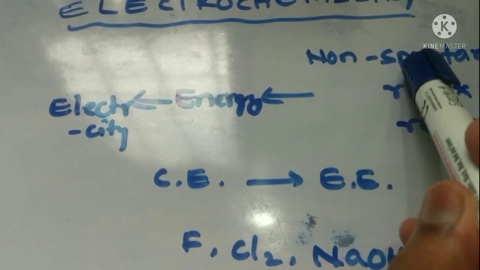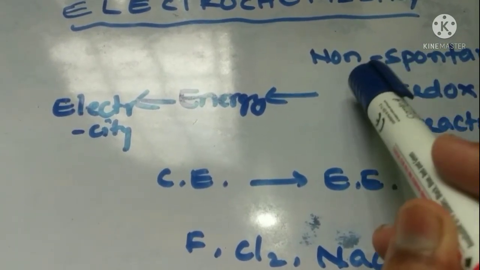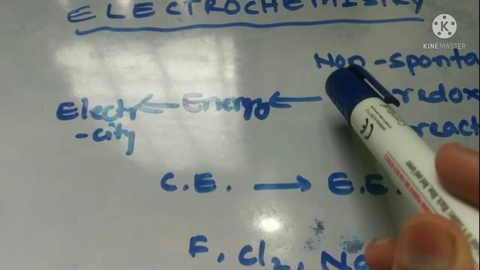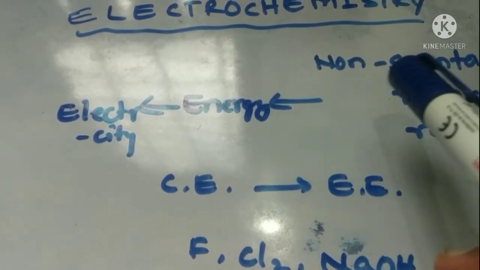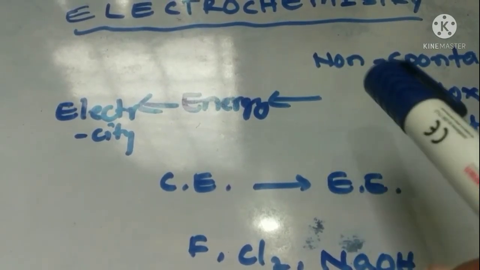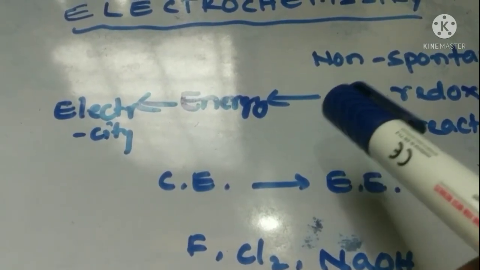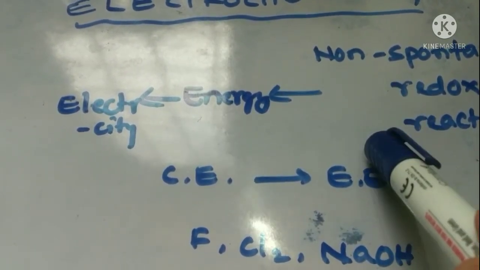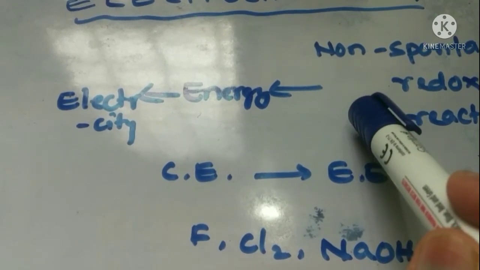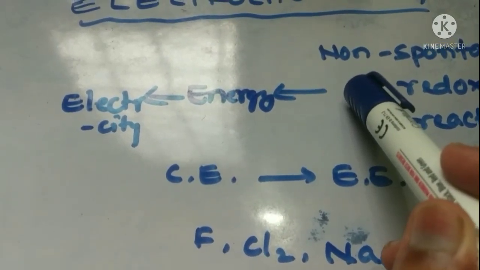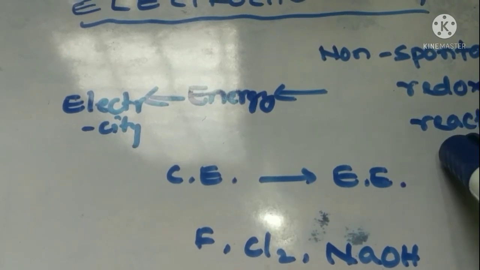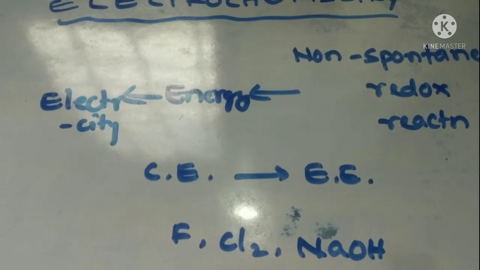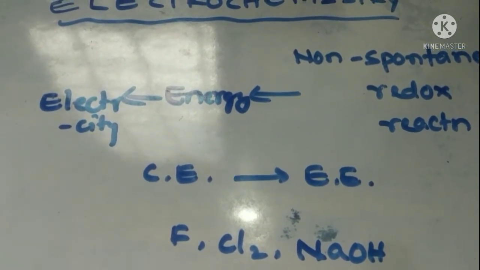Non-spontaneous means the reactions which will not start by themselves without the aid of an external agency, like temperature or pressure. And redox means the reactions which undergo both reduction and oxidation. Reduction means gain of electrons, and oxidation means loss of electrons. Combined, we call it a redox reaction.